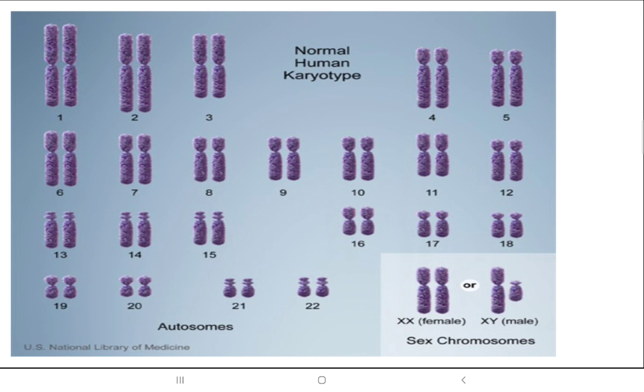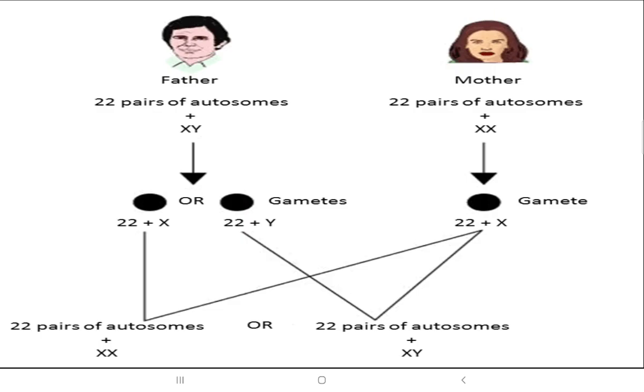The 22 are autosomes, and the last pair is responsible for determining the sex of the child who is taking birth, whether it will be a boy or a girl. So father has 22 pairs, mother has 22 pairs, these are autosomes, and then there are the sex ones. So in this character, what happens?